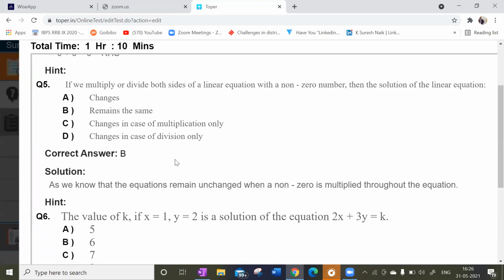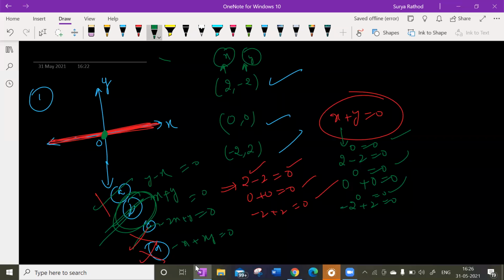If you multiply or divide both sides of a linear equation with a non-zero number, then the solution of the linear equation is what? Very simple. It remains the same, sir. That is what we have learned in Euclid's geometry also. If you add or subtract equals on both sides, the result is going to remain equal only, isn't it? That is the answer.